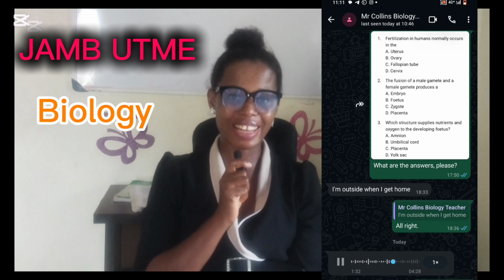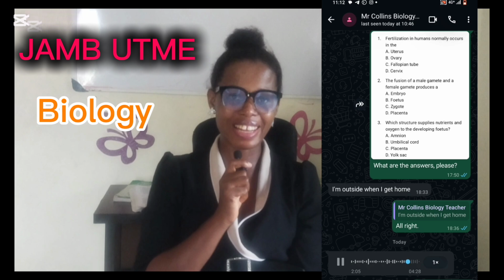Then the last one, which structure supplies nutrients and oxygen to the developing fetus? And the answer is placenta. Once the egg cell has become fertilized, it travels down from the oviduct to the uterus and then carries out implantation. Implantation is a method of attaching to the wall of the uterus. From there, the zygote begins to get its nutrients and develop to eventually become a baby.